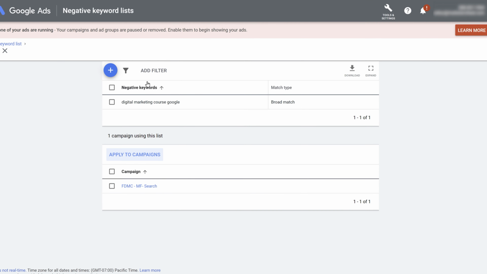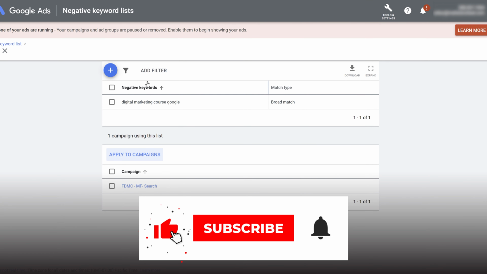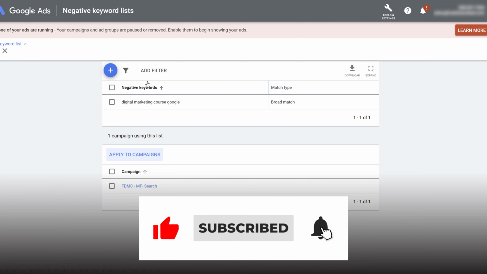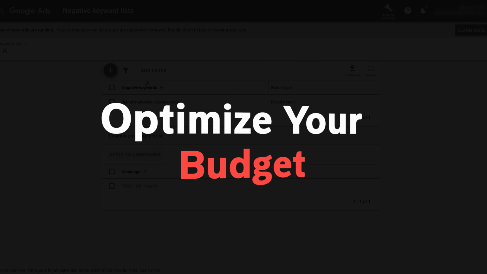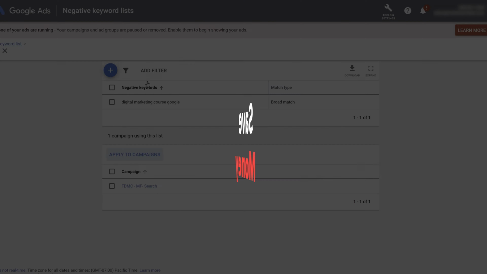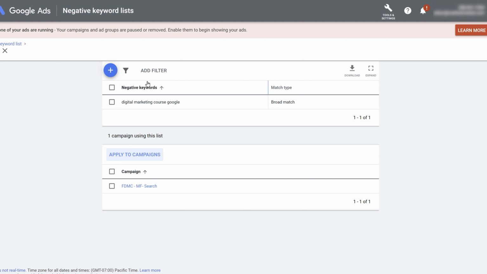Having a negative keyword list will really help you optimize your budget and not show your ads to people who are not relevant to the product or services you are offering. This will help you save money, and again will give you a higher quality score on your ad. And this will definitely impact the entire campaign that you're running. So usually my team checks all the campaigns on a daily level, finds the keywords that are not relevant to what we are offering, and adds those keywords to the negative keyword list.